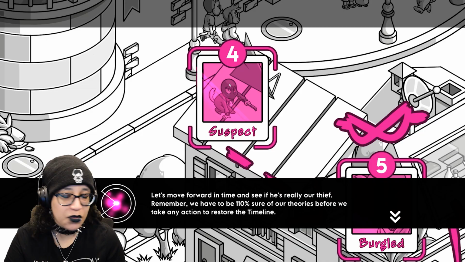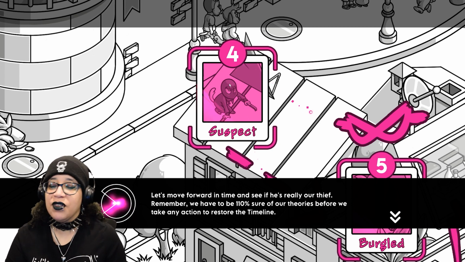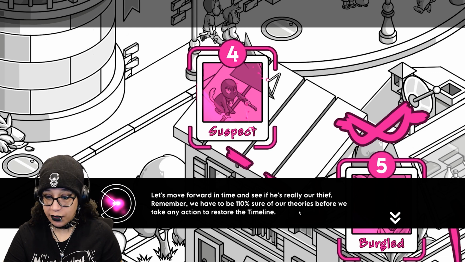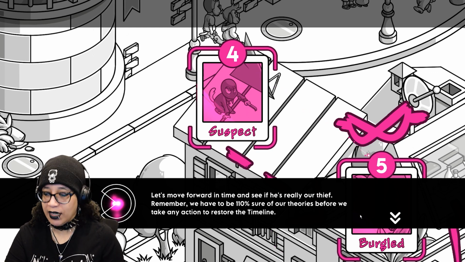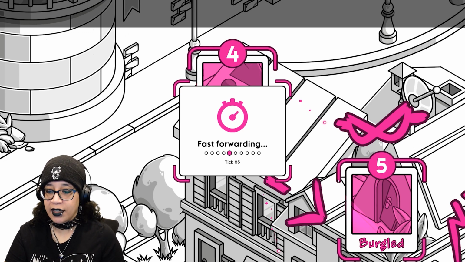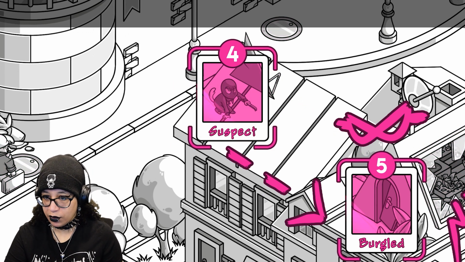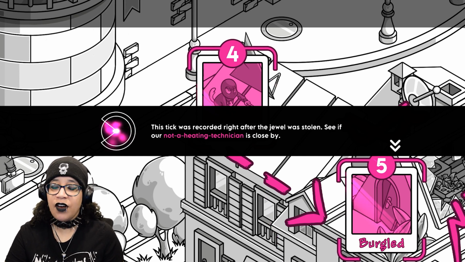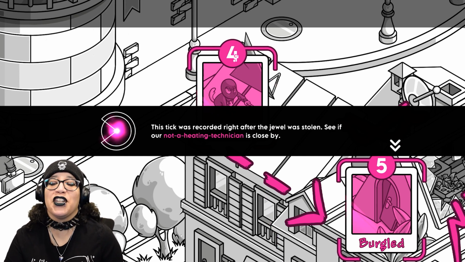Shady. Let's move forward in time and see if he's really our thief. Remember, we have to be 110% sure of our theories before we take any action to restore the timeline. Got it. So we're going forward one tick again to when it was burgled. This tick was recorded right after the jewel was stolen. See if our not-a-heating-technician is close by.